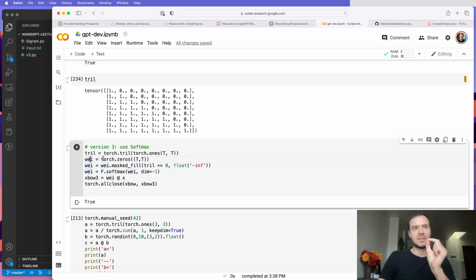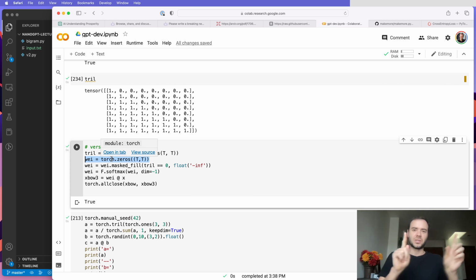And so what this is now is, you can think of these zeros as currently just set by us to be 0, but a quick preview is that these affinities between the tokens are not going to be just constant at 0, they're going to be data dependent. These tokens are going to start looking at each other, and some tokens will find other tokens more or less interesting.